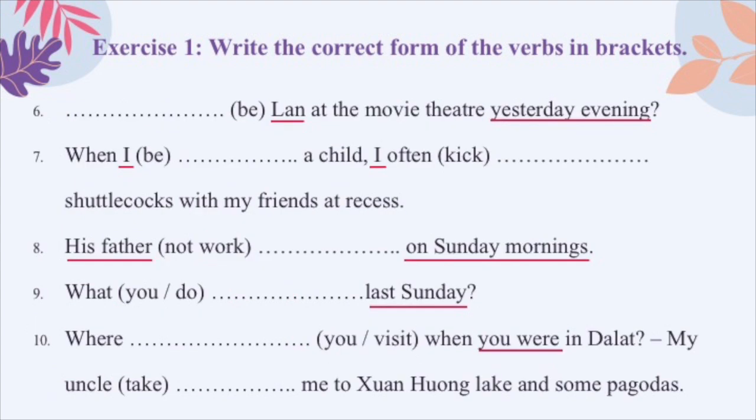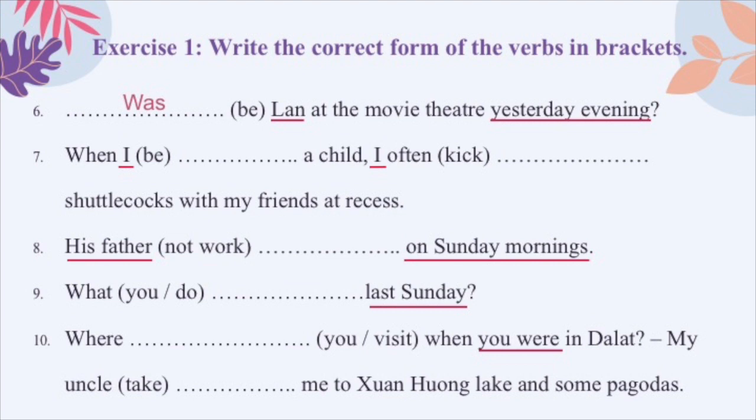Number 6. At the end of the sentence, we can see the phrase yesterday evening. Tối hôm qua. That is a time in the past, right? So we need to use past symbol here. The verb to be is an irregular verb and its past form is was or were. But the subject is Lang, just one person, so we have to choose was. Was Lang at the movie theater yesterday evening?